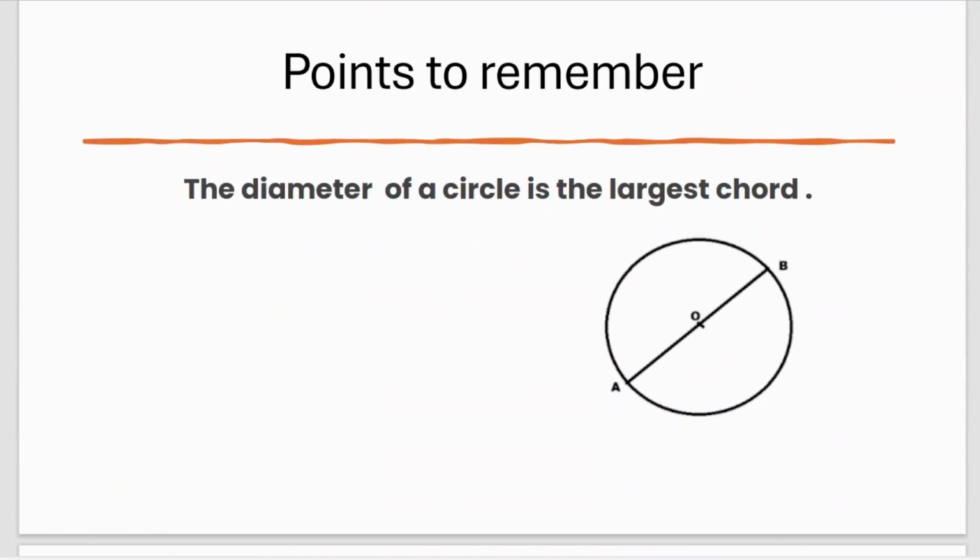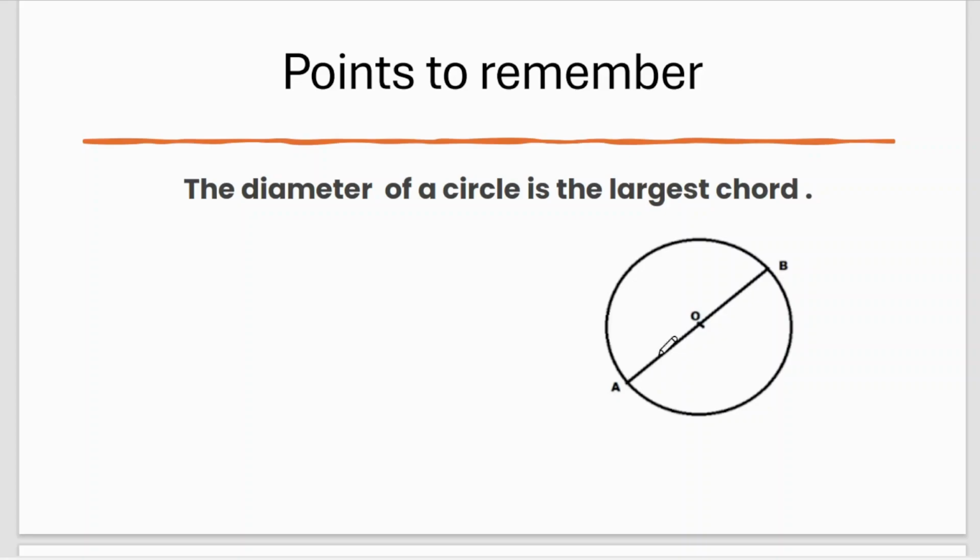One important point to remember is that the diameter of the circle is the largest chord. No chord other than the diameter is longer than the diameter. And one more important point, you will be surprised to know that when you go away from the center, the length of the chord decreases.